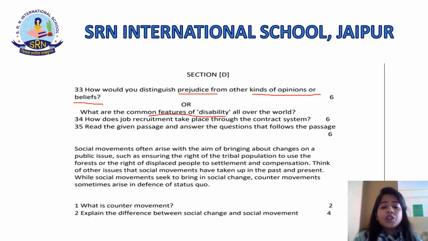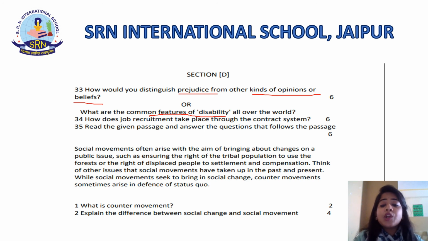Now, in this question, let's proceed. Common features of the public perception of disability are: disability is understood as a biological term. It is something that people consider to be by birth. The second feature is that whenever a disabled person is confronted with problems, it is taken for granted that the problems originate from his or her impairment, students.